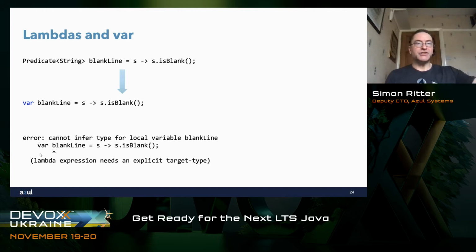Reason for that is that, yes, a predicate of type string will certainly match that lambda expression. But because all we need is a functional interface that has a single abstract method that takes a type as a parameter and returns a Boolean, I could create my own functional interface that will implement that in the same way. So the compiler has many different choices potentially, and so there's ambiguity. The compiler will then say, no, you're right, it's not a single thing that we can define, and therefore it won't actually compile it.